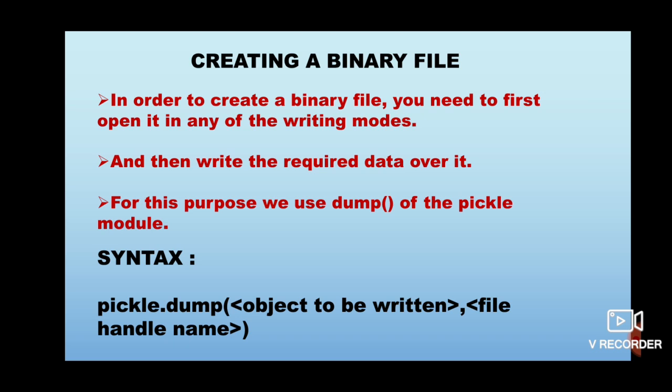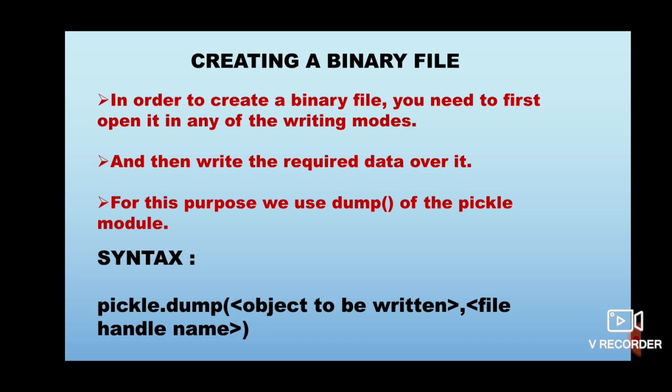So now you have learned how to open a binary file and how to close a binary file. But the intermediate step, that is how to process a binary file, was left. So now we are going to discuss how to create a binary file and how to process it.